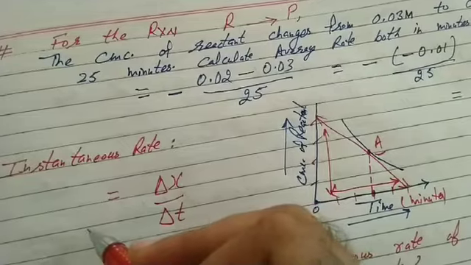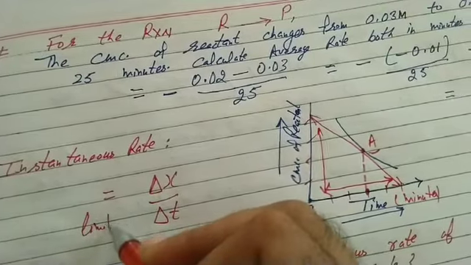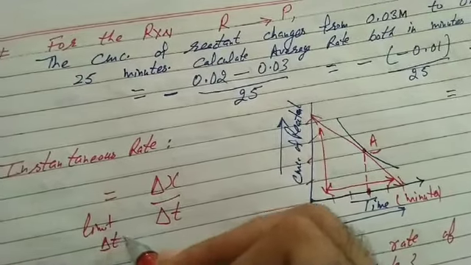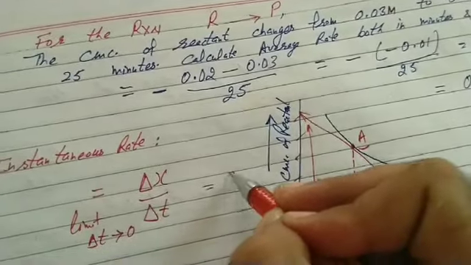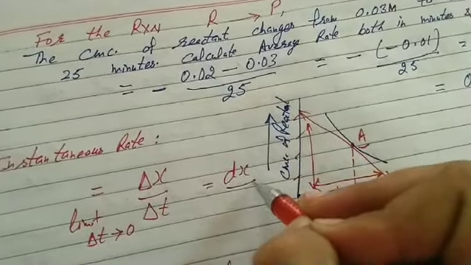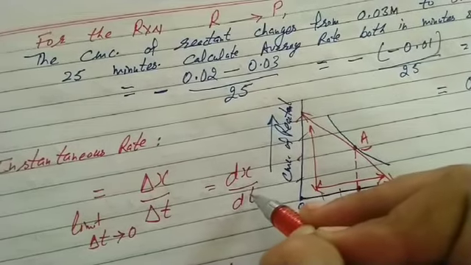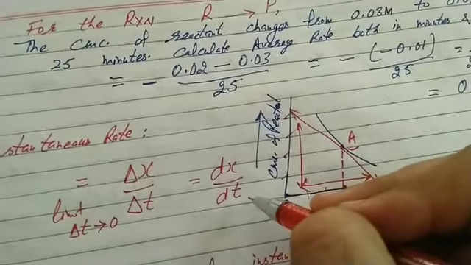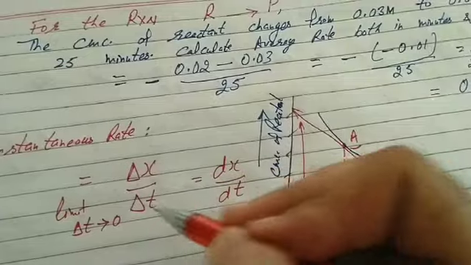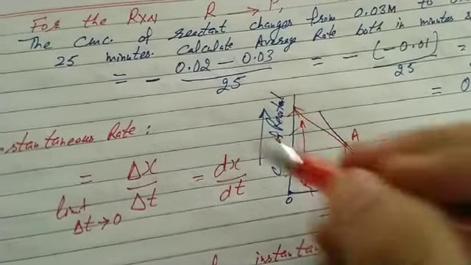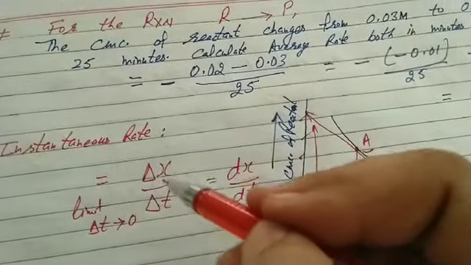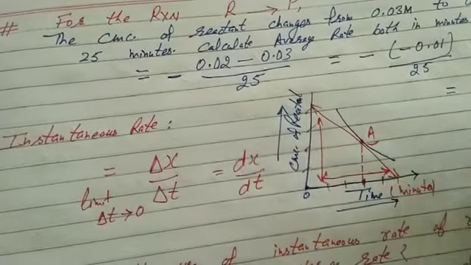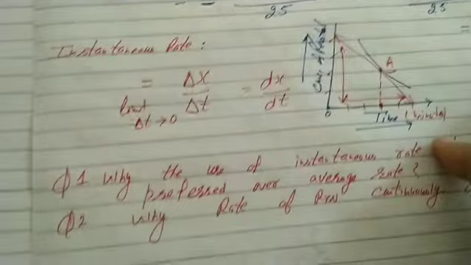For instantaneous rate, apply the limit delta t tends to 0, because we are taking it at a particular time, and it becomes dx upon dt. That's the only difference between average rate and instantaneous rate. dx upon dt is the instantaneous rate and delta x upon delta t is the average rate. It is the rate of reaction at a particular time, and average rate of reaction between two different time periods. After this, there are some questions.